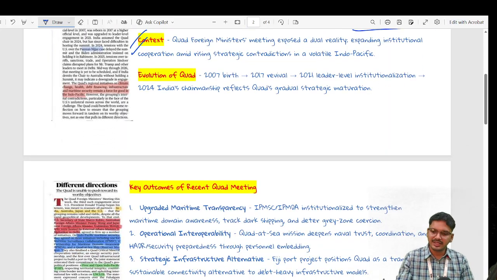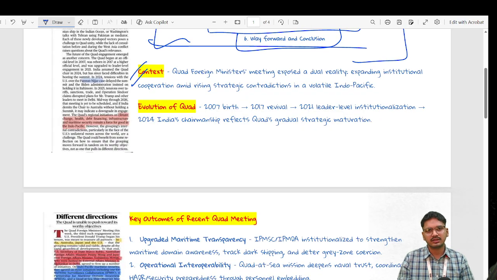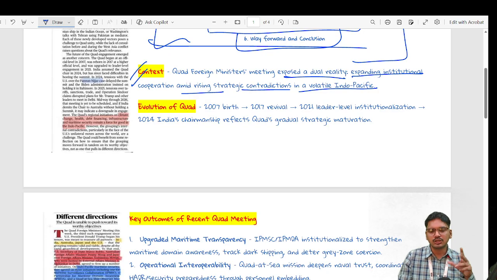Okay, then without further delay, let's discuss what all things are important in the article. The very first thing, context. We have seen Quad's foreign ministry meeting exposed a duality: expanding institutional cooperation alongside rising strategic contradiction in a volatile Indo-Pacific region, where at one place we see expansion of institutions like Quad and other summits, other multi-country forums.